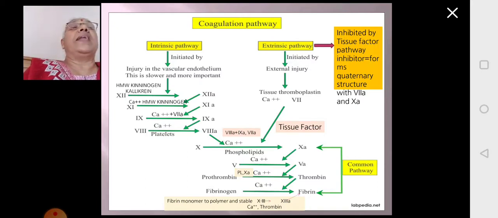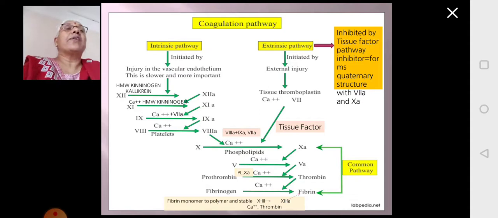The process of blood clotting is initiated by tissue injury. It is initiated by vascular endothelium collagen. It is initiated by the tissue factor released. It is initiated by the platelets. Platelets will release thromboplastin. All these will bring about the process of blood clotting, and once it is completed, the tissue factor pathway inhibitor will form a quaternary structure with 7A and 10A and stops the process of clotting.